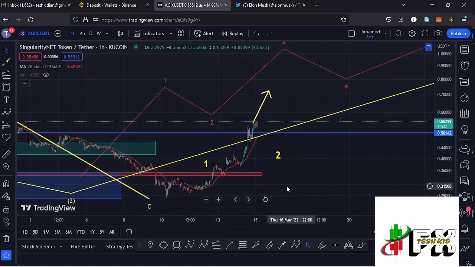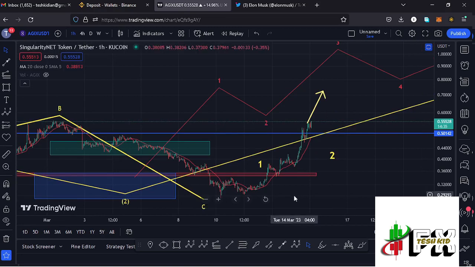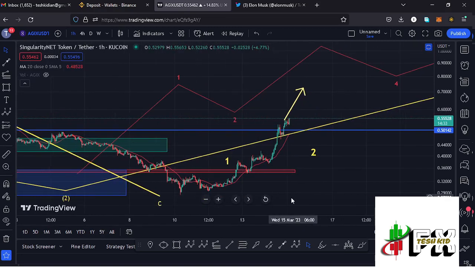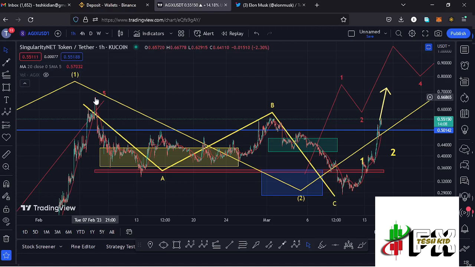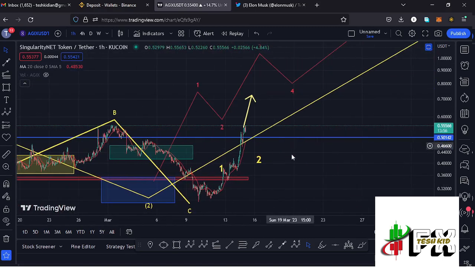And getting back to the microwaves that I'm expecting in formation within that higher Elliott wave count 3, for now I don't want to use the Elliott wave structures to give my analysis over here, because there are chances that the impulsive nature that we are seeing here on the AGIX chart is not cooling off any soon, and we just need to watch these highs. That is the high at around the $0.56 mark, because the moment we manage to break above that high, then the next high that we need to watch is the high at around the $0.67 mark, and a break above that could trigger even higher prices in the formation of that wave 3.